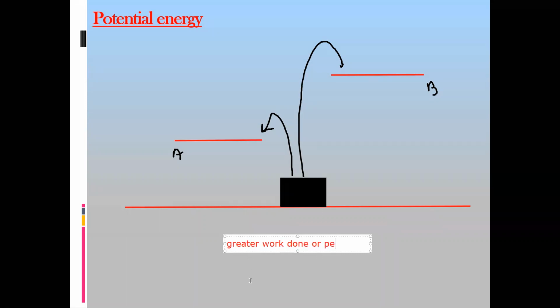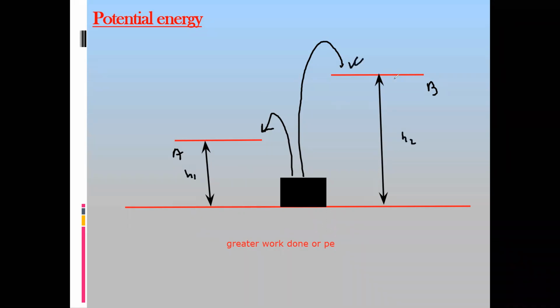because we are moving to a greater height. The potential energy depends on the height also. So increasing the height will also increase the gravitational potential energy. Is the concept of potential energy, the gravitational potential energy, clear? So height 1 was smaller as compared to height 2. That's why there is greater potential energy when it is at B.